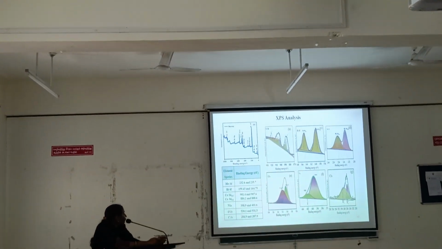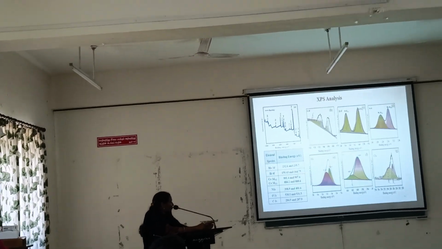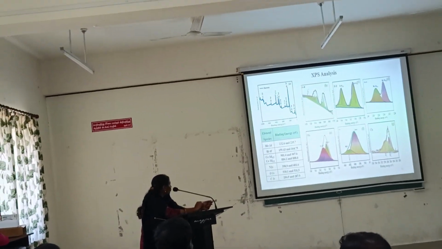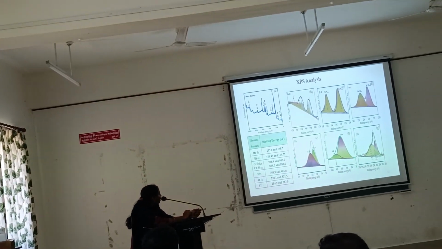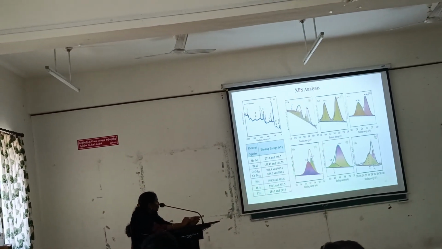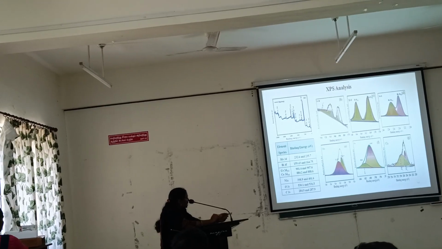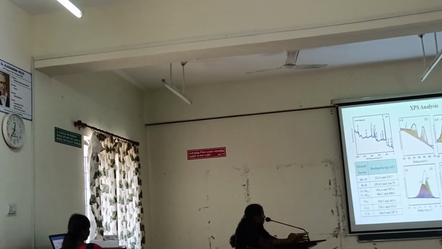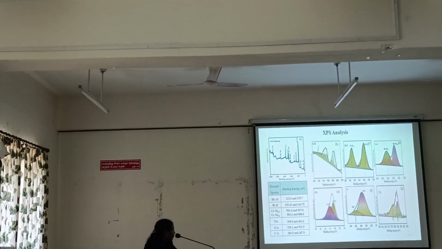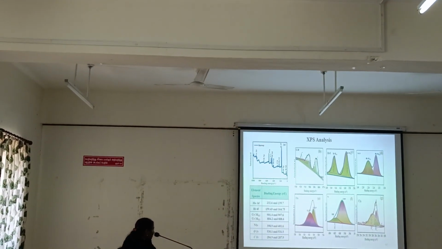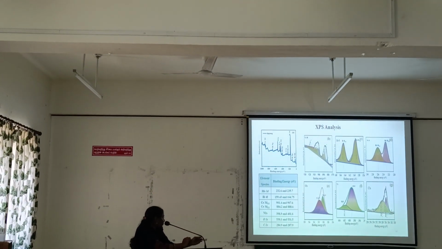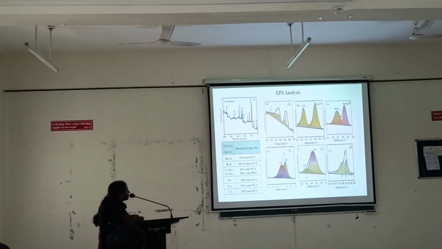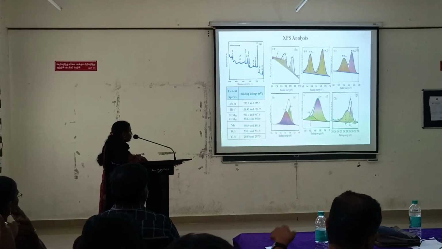XPS analysis. Figure A shows the survey spectrum of the ternary nanocomposites. It presents cerium, bismuth, molybdenum, oxygen, carbon, and nitrogen. Figure B shows the deconvoluted spectrum of cerium. Figure C shows the deconvoluted spectrum of bismuth, with the 4f 7/2 and 5/2 states located at binding energies 159.43 and 164.75. Figure D shows the deconvoluted spectrum of molybdenum.